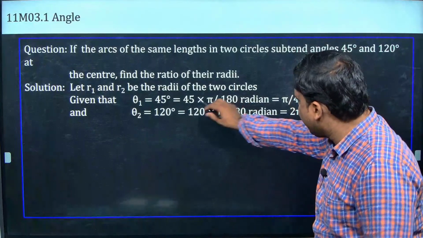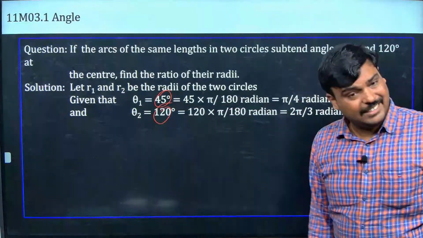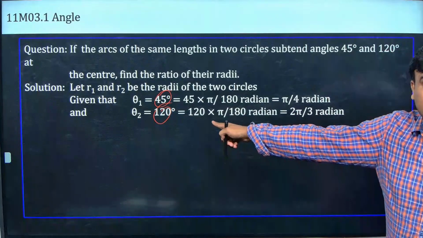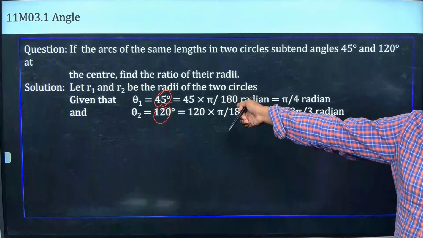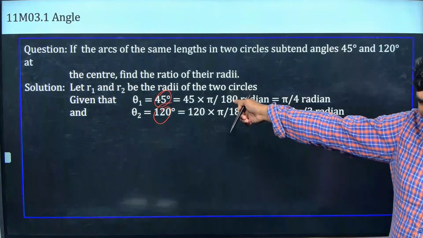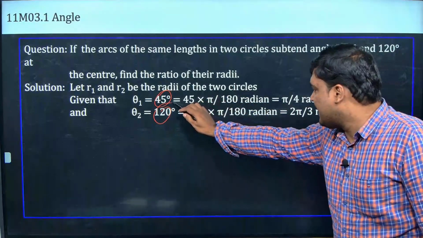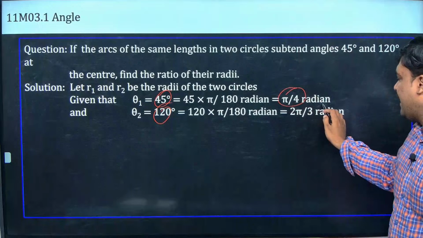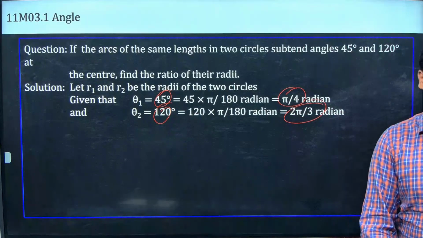See, they have given in what? Degree. What I am doing? I am converting into radian. Okay, இப்போ இதை radian convert பண்ணிடுறேன். I am getting pi by 4 and 2 pi by 3. அப்புறம் தான் நான் சமக்குள்ளே போகலாம்.